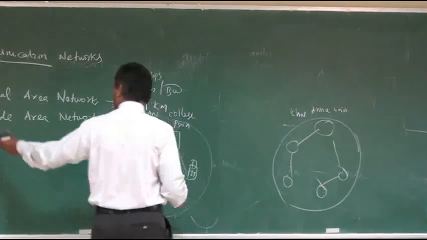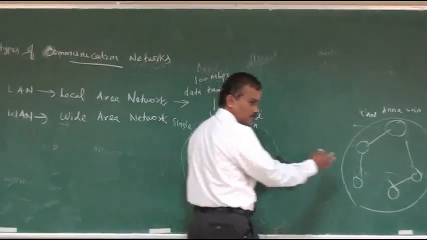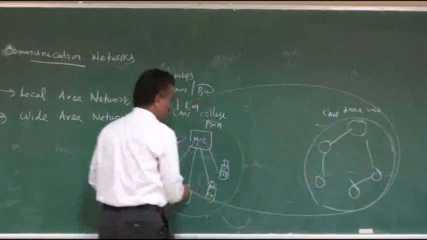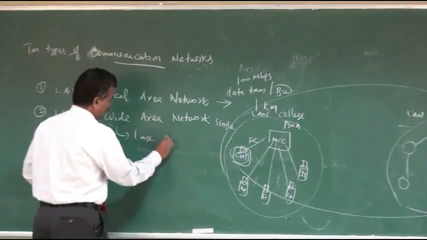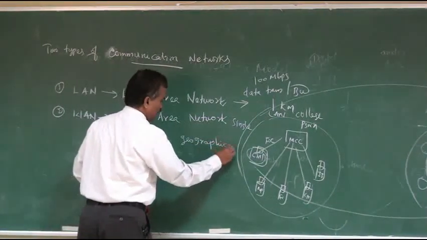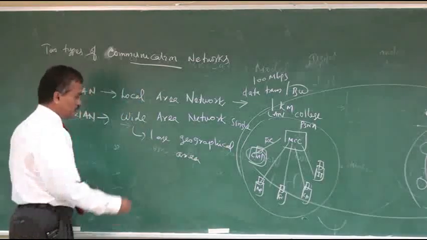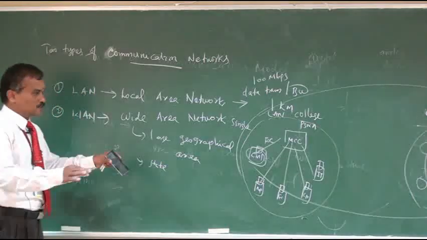Now what is the meaning of wide area network? This is one local area network, this is another local area network, and these two are connected over a large geographical area, so it can connect a state or country or district and so on.